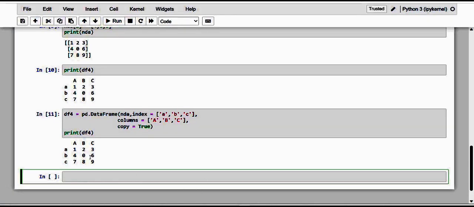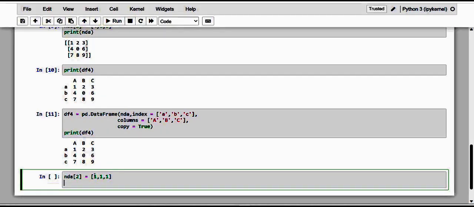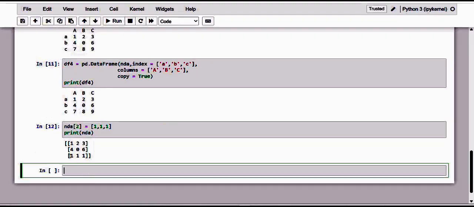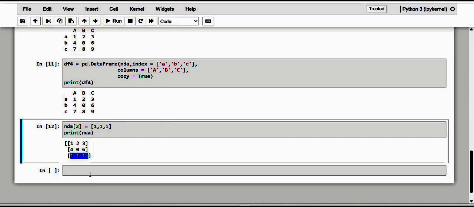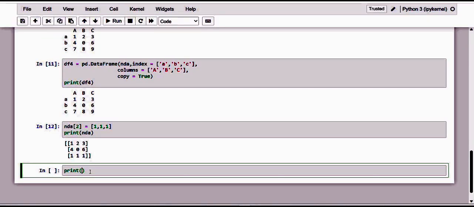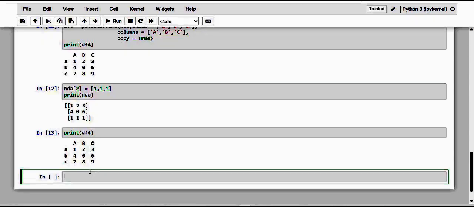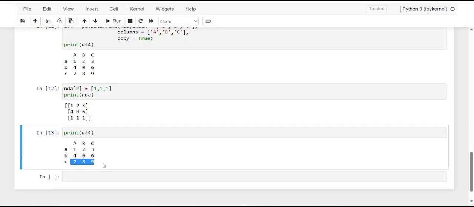So it is already converted to 406, and now I'm going to purposely change the NDA. Let me go with some other row. Let me move on to this one. Gives us 1 comma 1 comma 1. So now if I print the NDA, see here, the last row has been converted, but what happened in the print of data frame 4? See here, it is not converted.